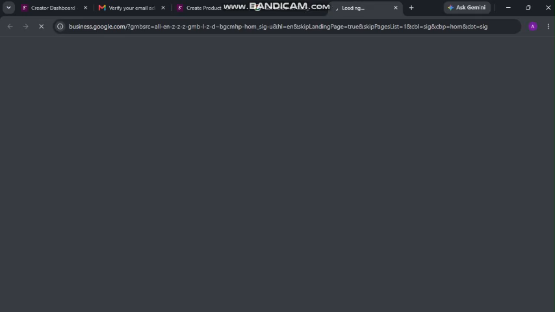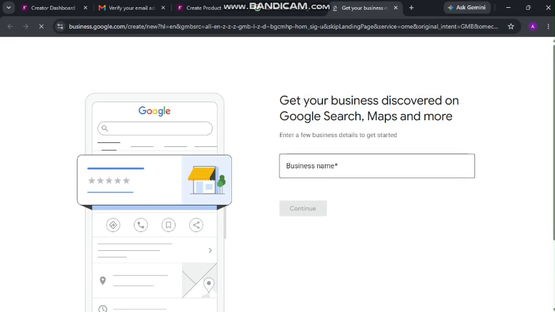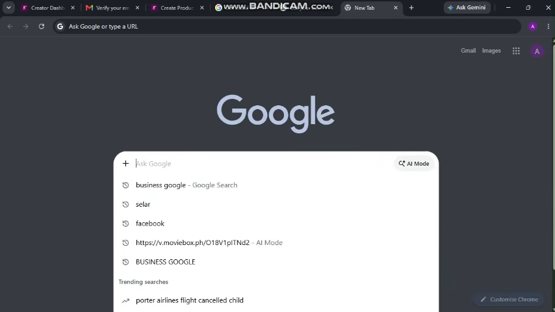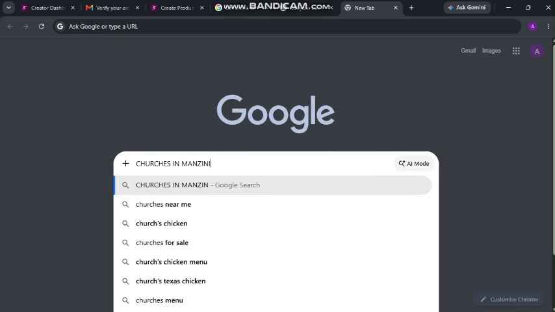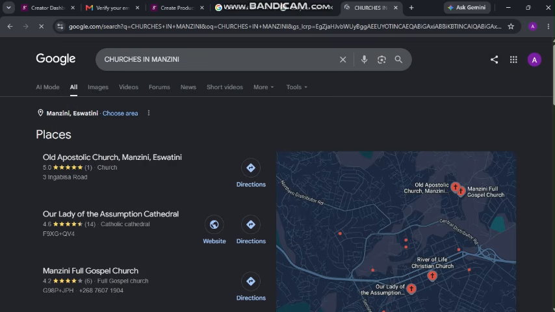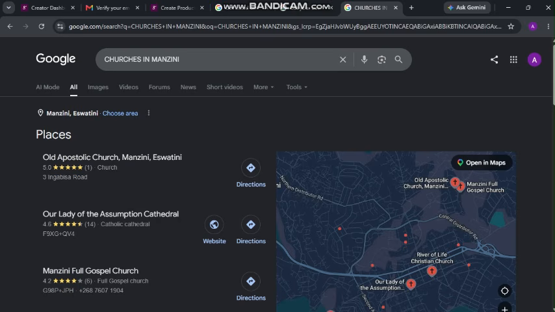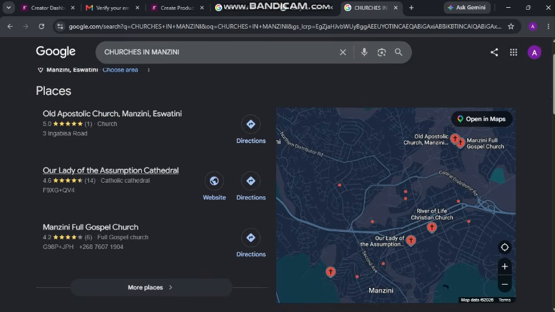As I can see, sign in. You sign in with your email. Get your business discovered on Google Search. Every business needs to be visible online. Let me make an example: churches in Manzini. Your business should not be only local, it should be international. Anyone coming to Swaziland should know where your business is, and they can open Google Maps and come straight to your door.